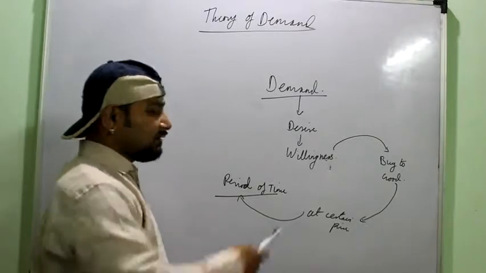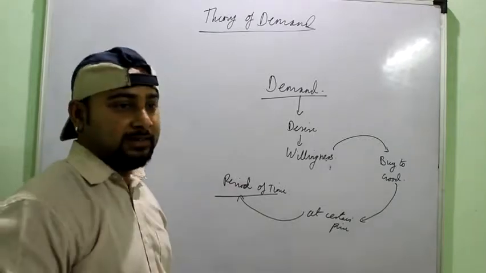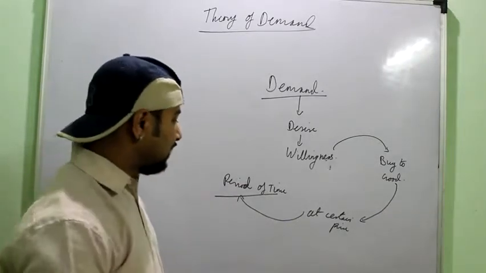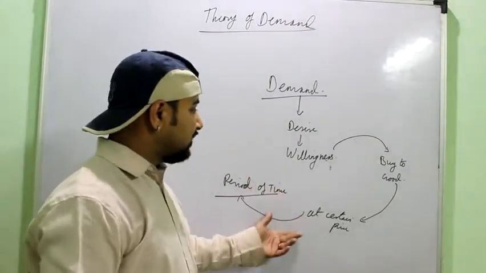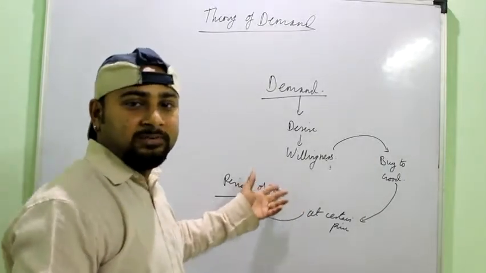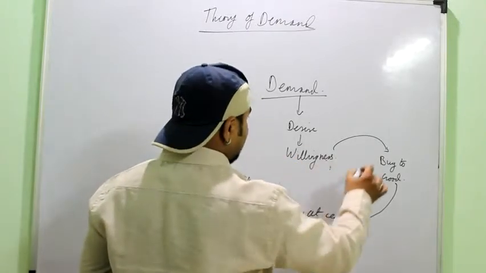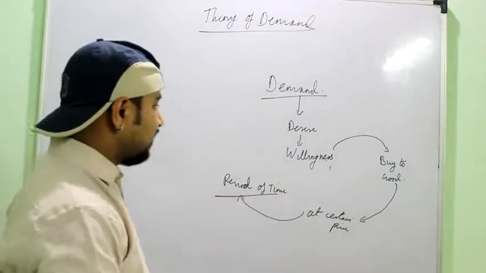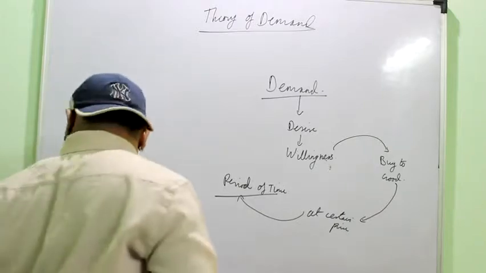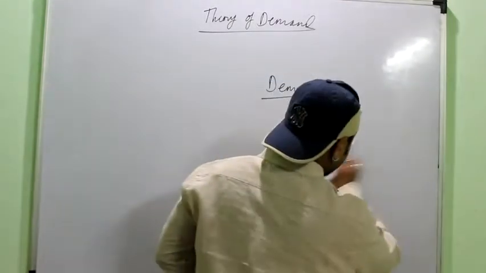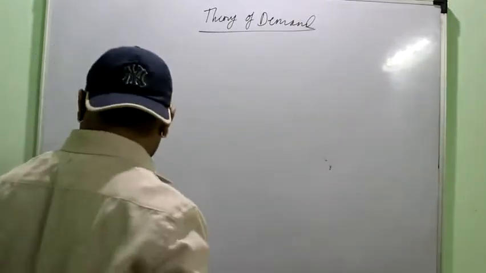Okay, it means that a desire or a willingness of a consumer to buy a particular good at a given price and a given period of time. Suppose in this month, this marker is offered to me for ₹30, and if I am having this desire to buy it at ₹30, why will I have this desire? If it can fulfill my need. So this particular quantity is known as the demand. The quantity of a commodity which the buyer is willing to buy at a given price and a given period of time, right? But just understand one thing, that this word only shows the desire of a particular buyer, right?